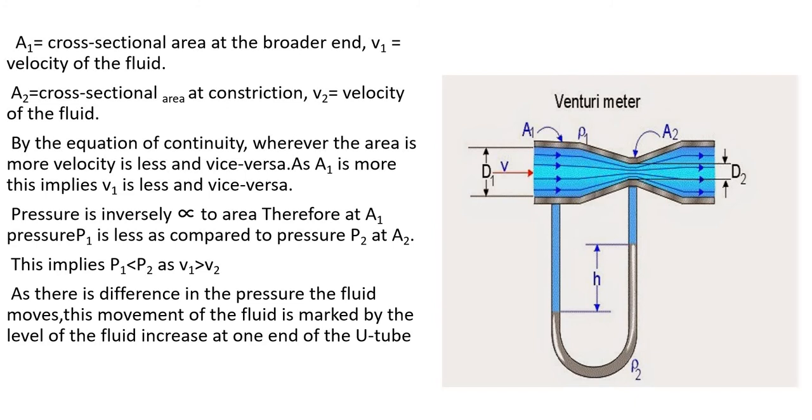So P1 is less than P2, and V1 will be greater than V2. As there is a difference in the pressure in the fluid, this movement of the fluid is marked by the level of the fluid increasing at one end of the U-tube. Because of this difference in pressure, there will also be a difference in the level of the fluid in the U-tube.